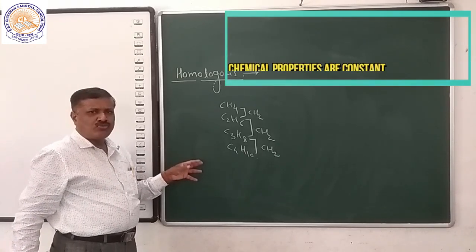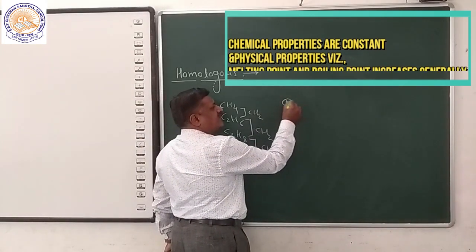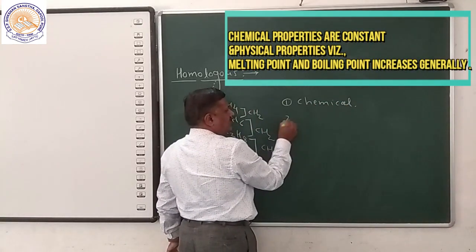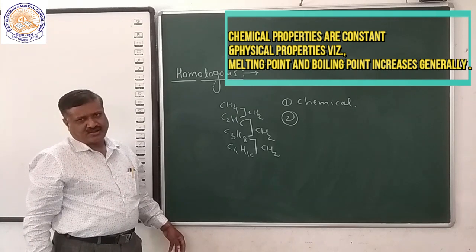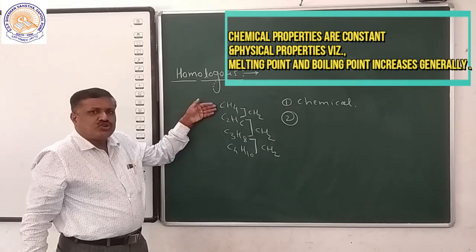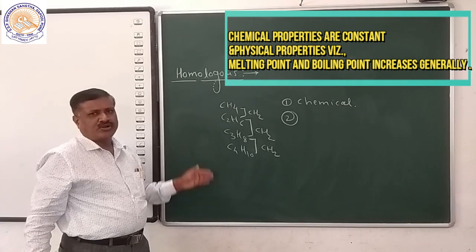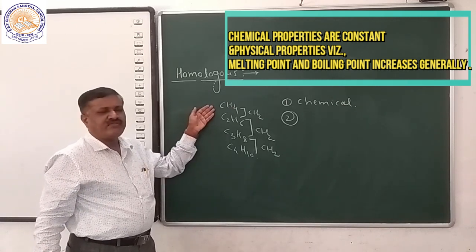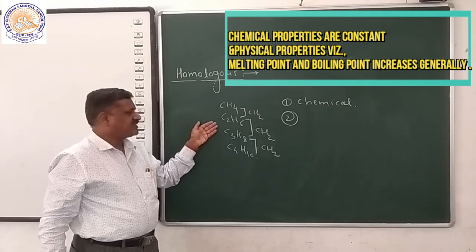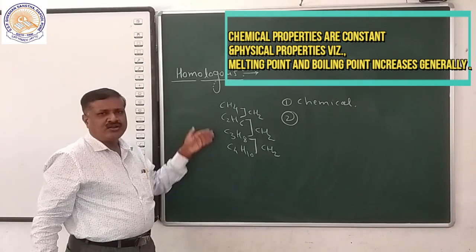So what are the properties of a homologous series? First property, chemical properties: each and every organic compound in the series has the same chemical properties. Physical properties are different. But the physical properties gradually increase from methane onwards, from top to bottom. For example, methane has a low melting point and boiling point compared to ethane, and ethane has a low melting point and boiling point compared to propane. Physical properties gradually keep increasing.